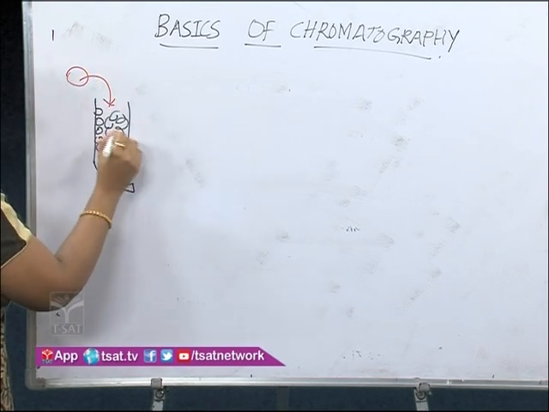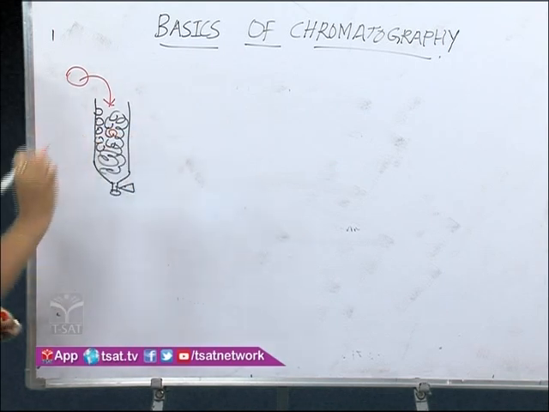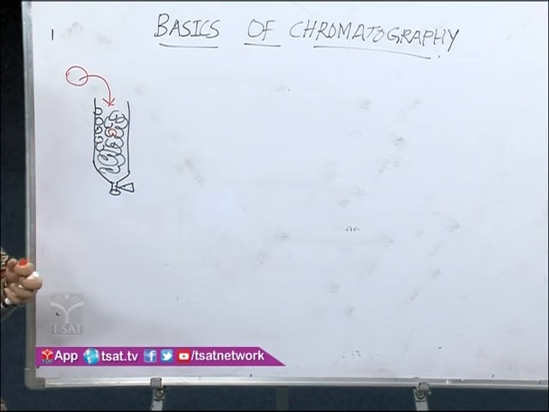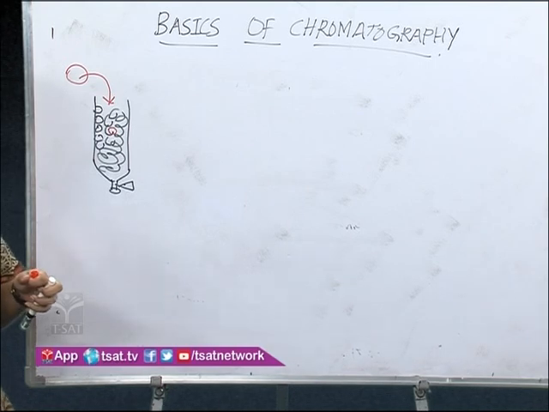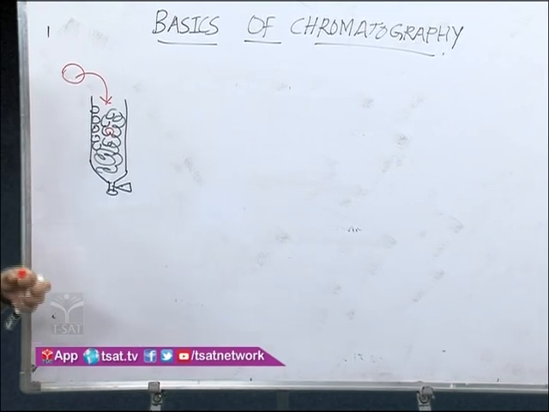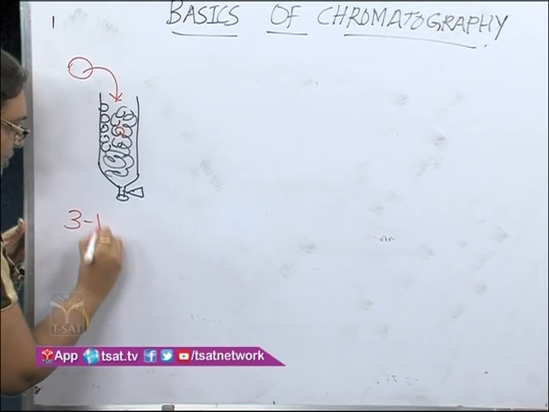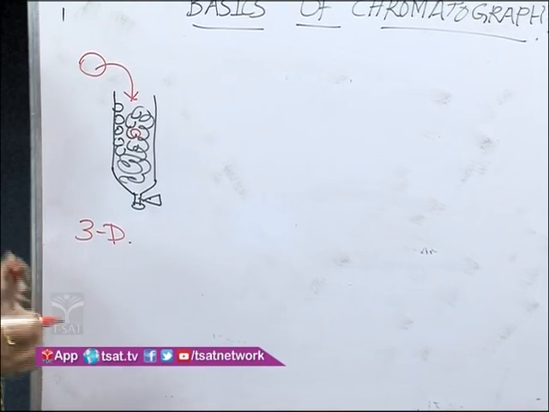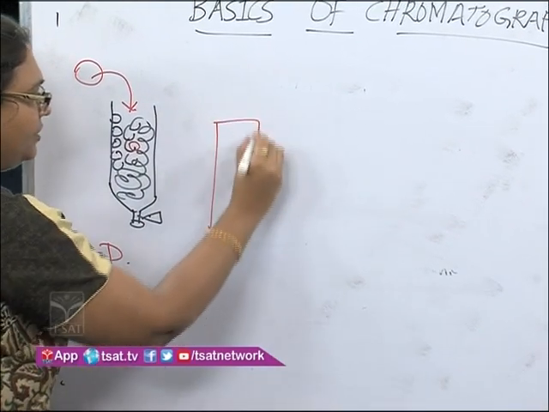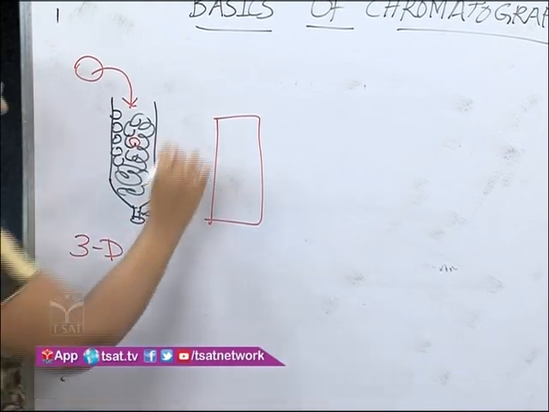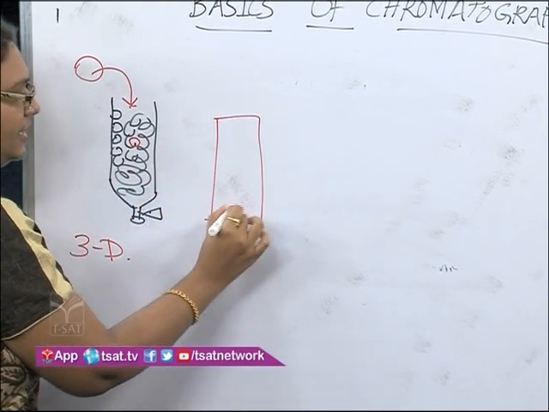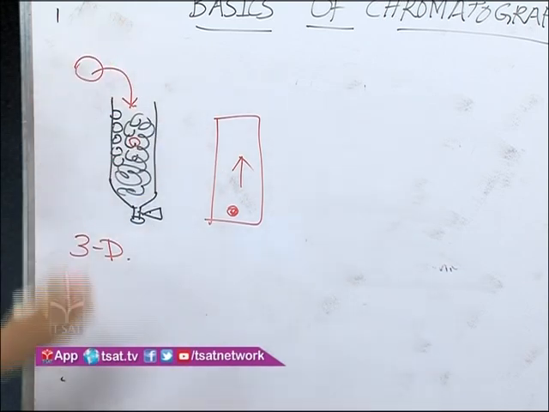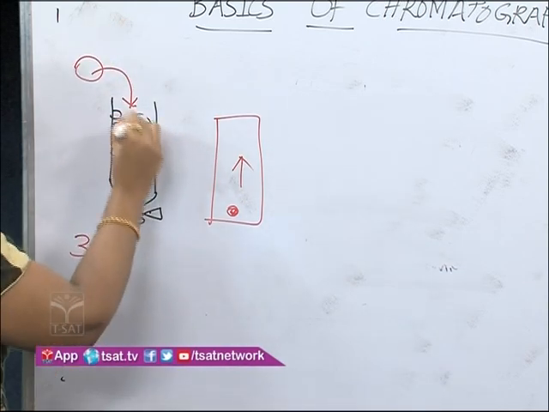This analyte is now present in a three-dimensional phase, is it not? It is being surrounded both by the stationary phase and also by the mobile phase, and thereby this is a three-dimensional separation. But in planar chromatography, where is the chance of three-dimensional separation? It is just one planar structure, you have the sample here and it keeps on moving in only two dimensions. But here this is three-dimensional.